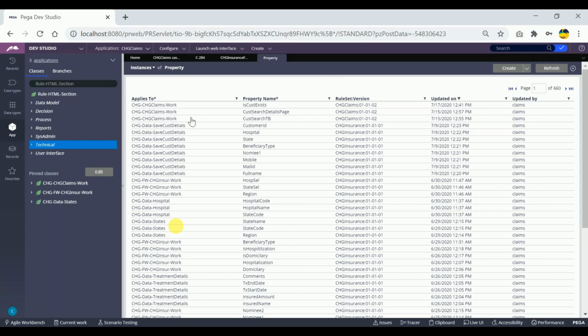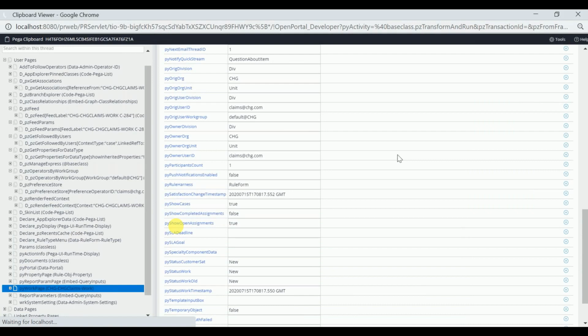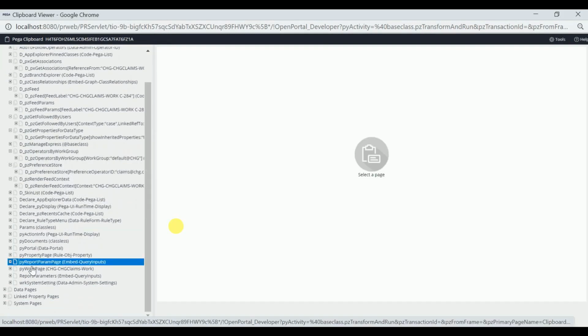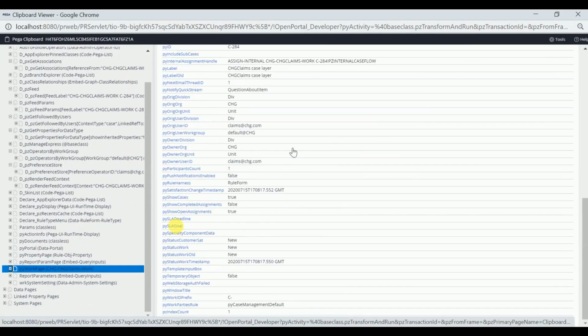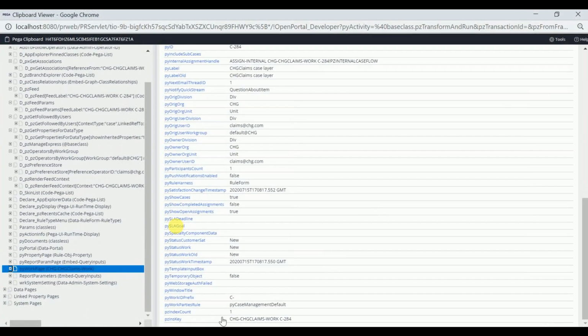As I was discussing, everything will be considered as one of the instances. If it is stored in the data table as an instance, it should have one unique identity. For that, if I'm creating the work object ID, the work object ID is also an instance of the particular class. If I click on the PRPC page, at the last we can see that pzInsKey is showing. So this is the name of my class, right? And this is the work object ID, I mean the unique class key.